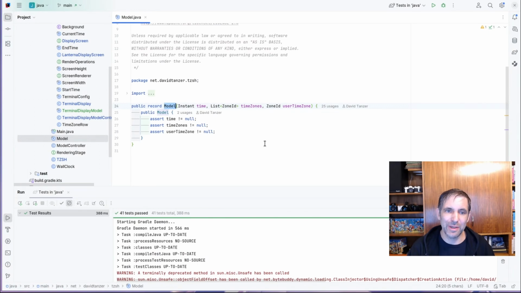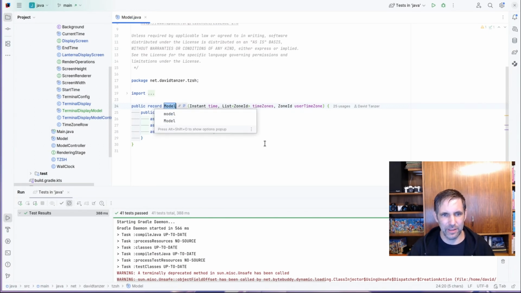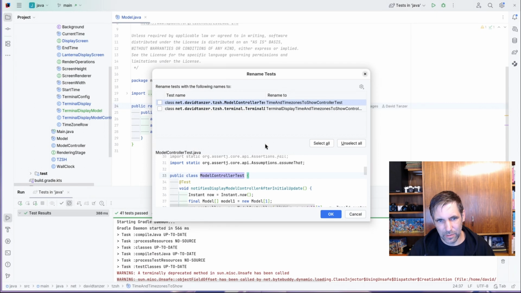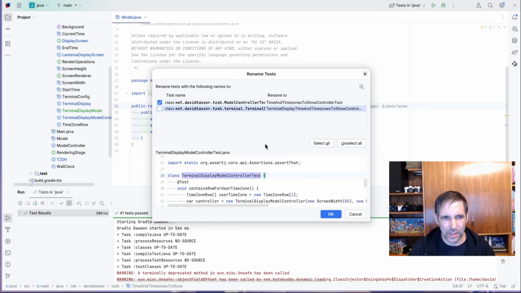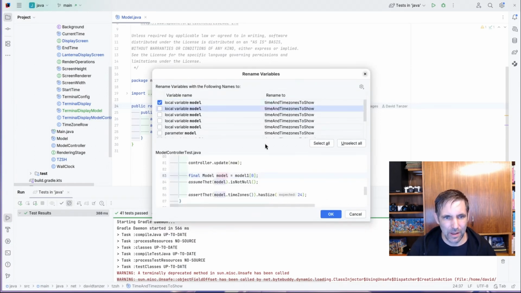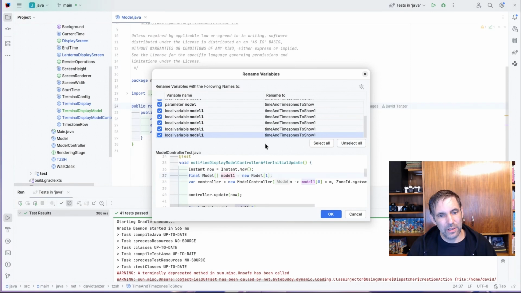Let's go to complete and honest. And complete and honest would be time and time zone to show time zones, I think. And yes, we can rename those 2 classes that we might rename again in a few seconds. And all those look correct too, but let me go in there and clean them up right after the rename.